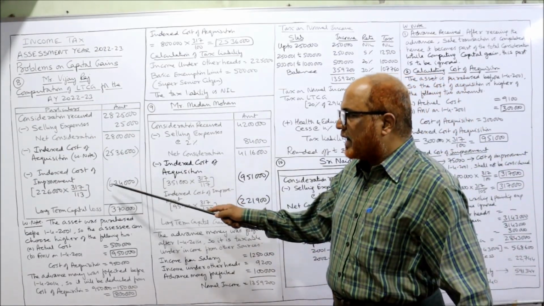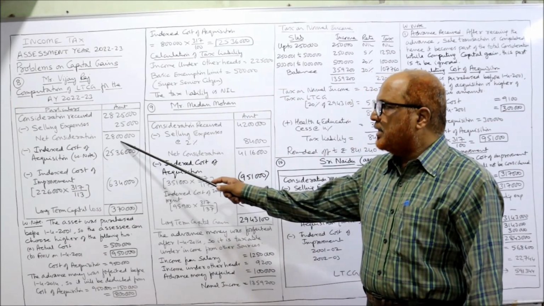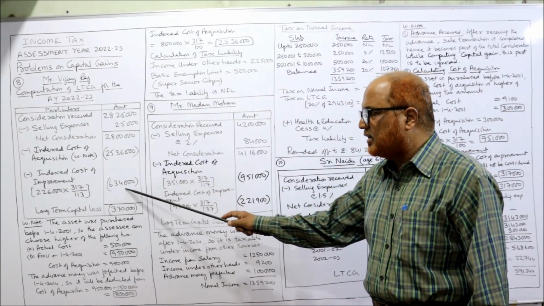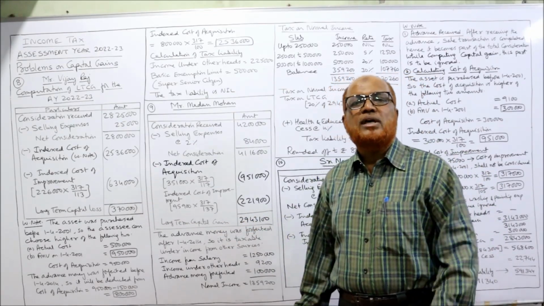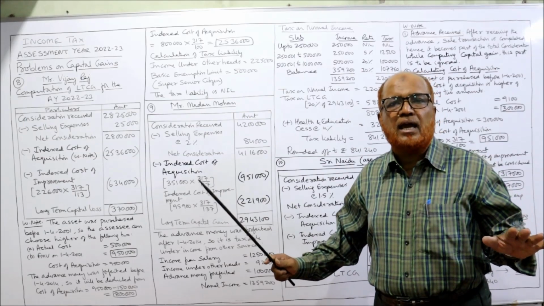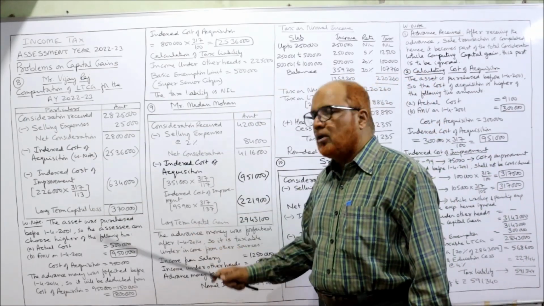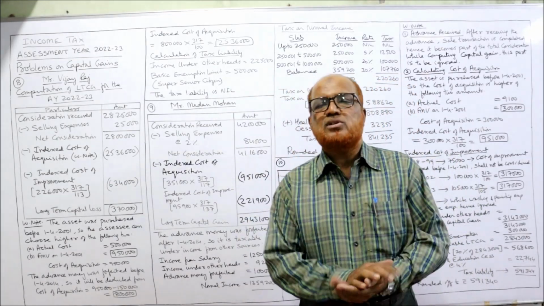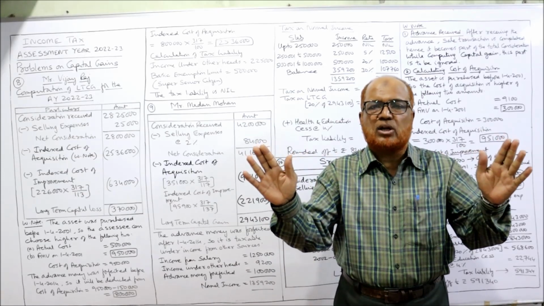Now I am putting it in brackets. Bracket denotes subtraction, minus. So 28 lakh minus 25,36,000 minus 6,34,000, you will get minus 3,70,000. So there is no capital gain, there is capital loss. Long-term capital loss 3,70,000.